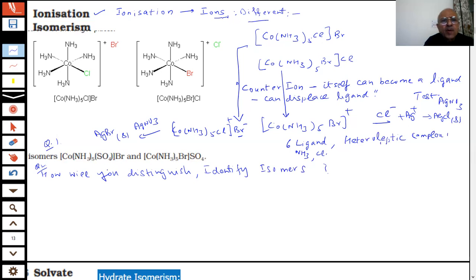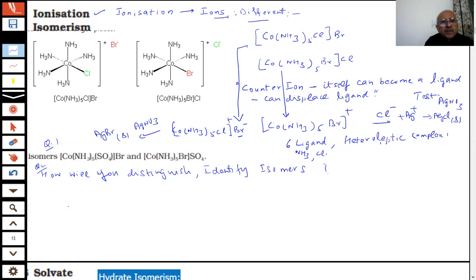Another question was given on this. The second question was how will you distinguish or identify the isomers? You are given these two isomers. How will you distinguish them?